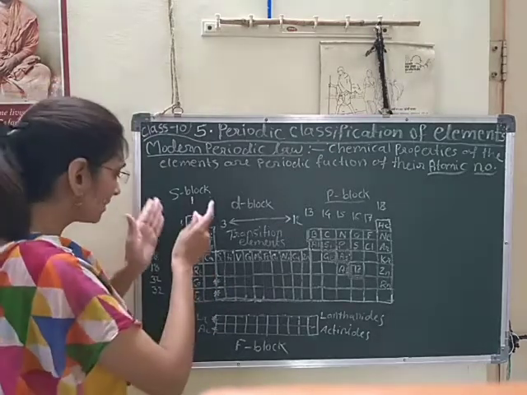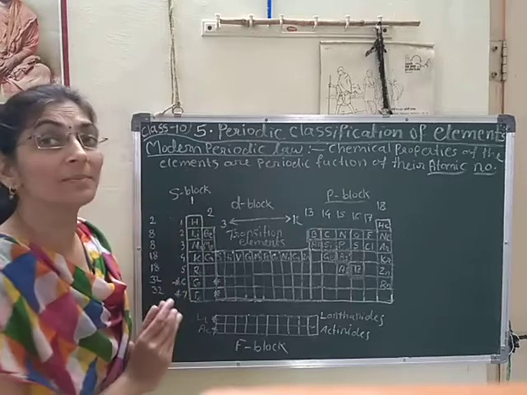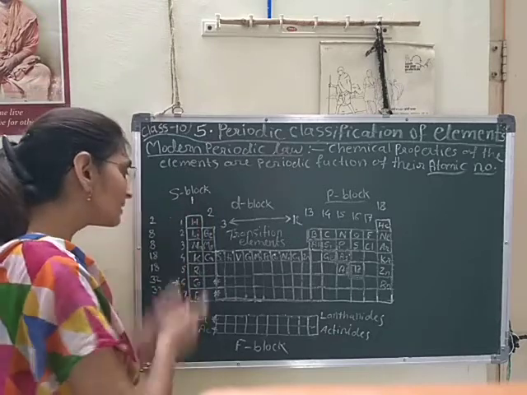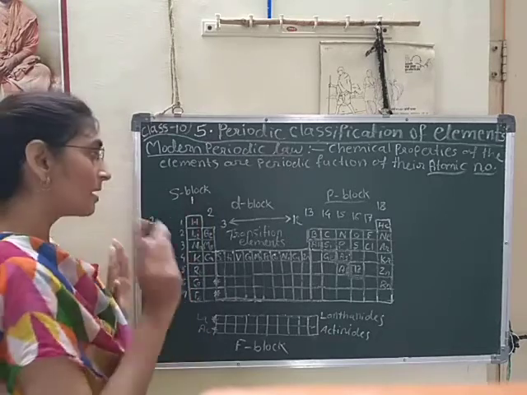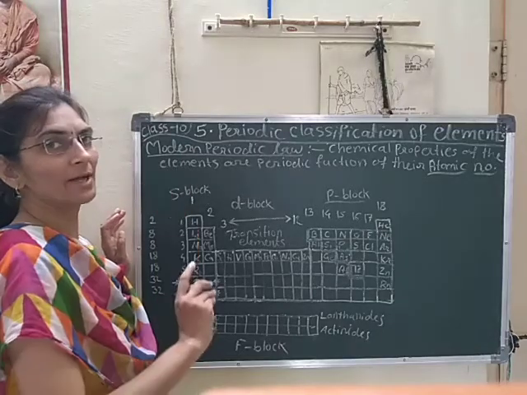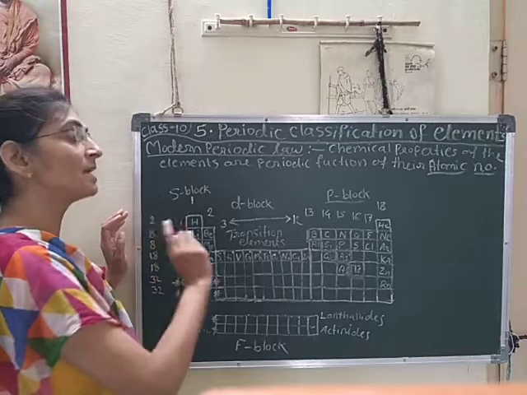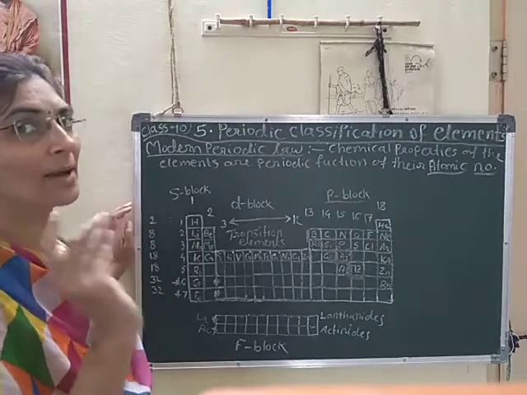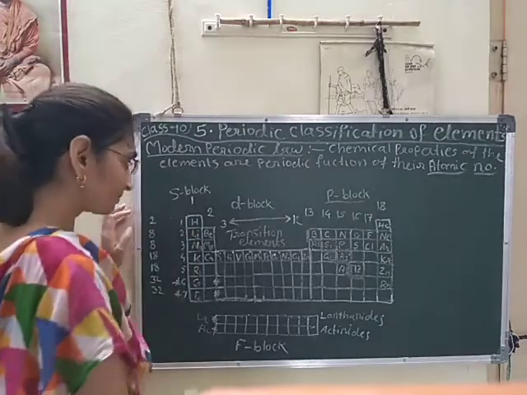He placed elements having similar properties in the same group. That classification was very perfect compared to previous attempts, as it is based on the increasing order of atomic number. That is very important.